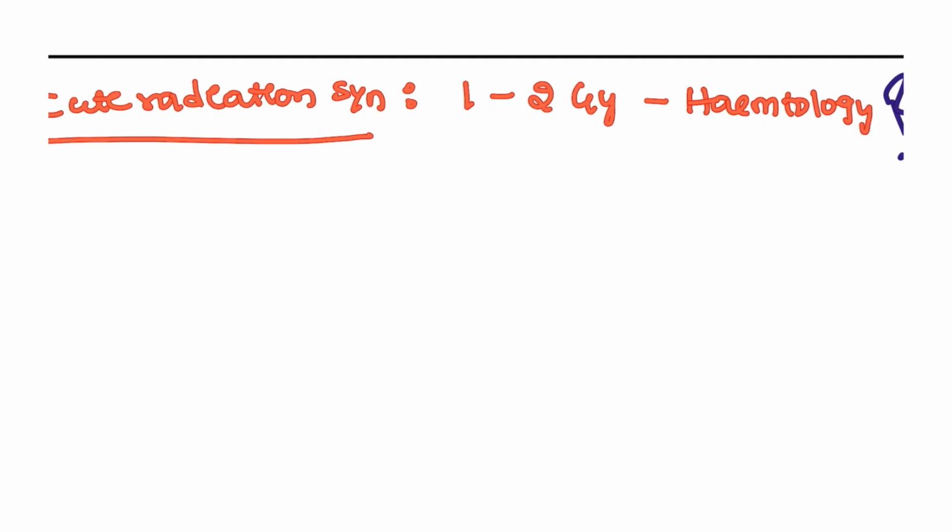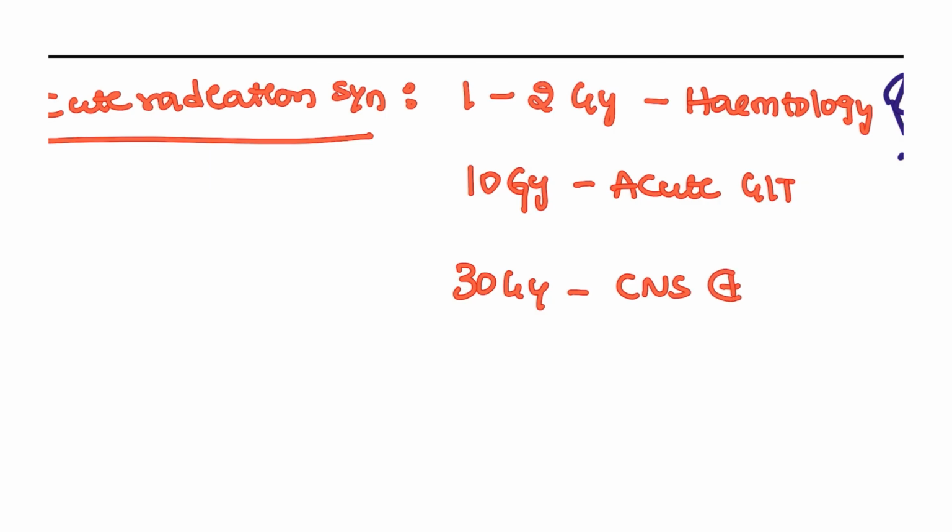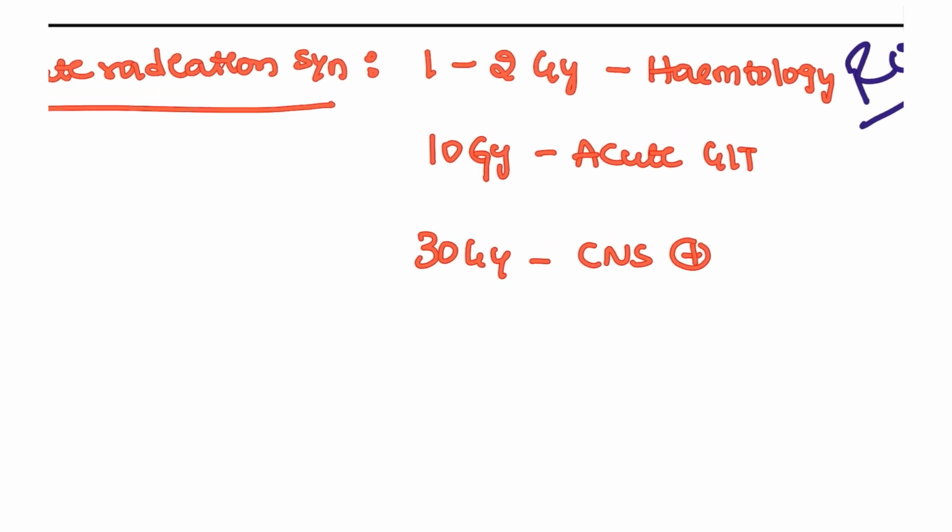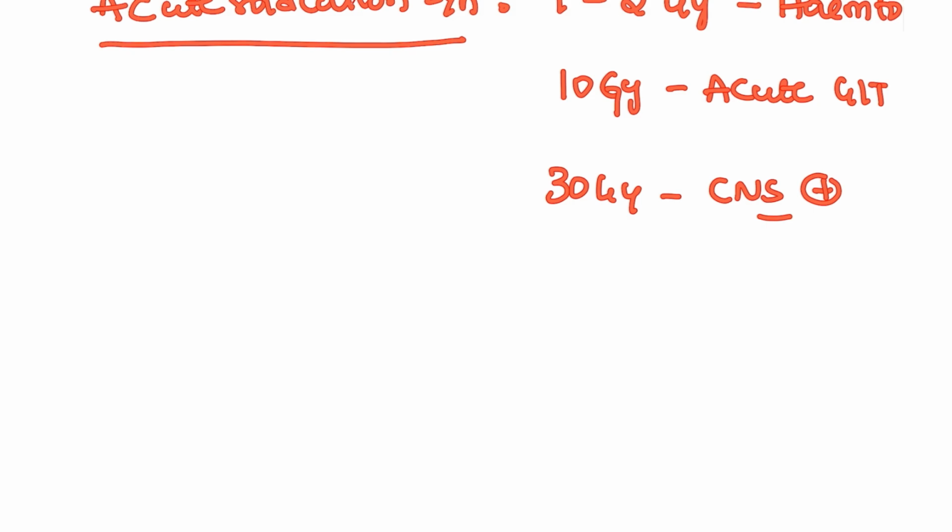Next, if you have been exposed to 5 to 10 gray, let's say, it can cause acute GI conditions, the GI tract can be affected. More than 30 gray is going to cause CNS effects. Why is this different from the other conditions? Because, as I said, nervous tissue is highly resistant. So the more the dosage, the more the condition. With less dosage, it is not going to show. So that is acute radiation syndrome.